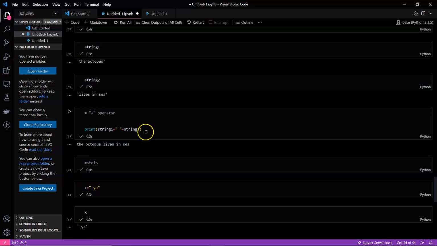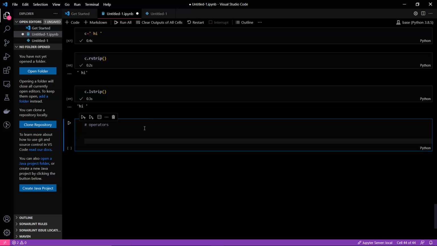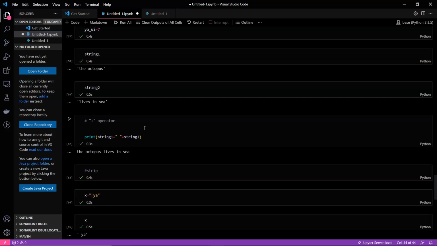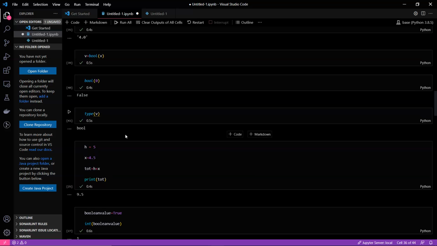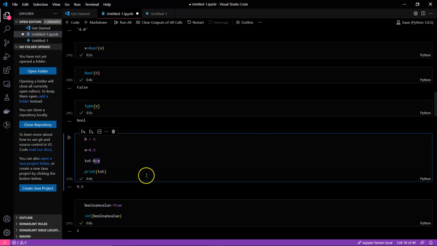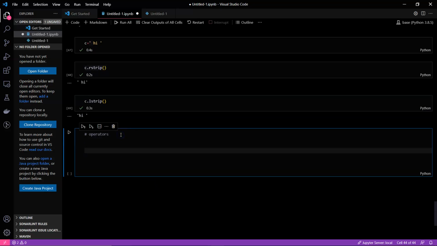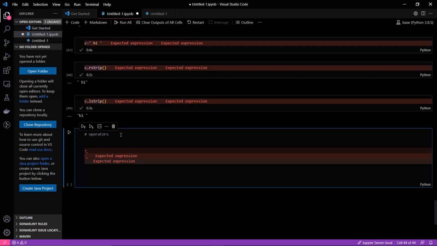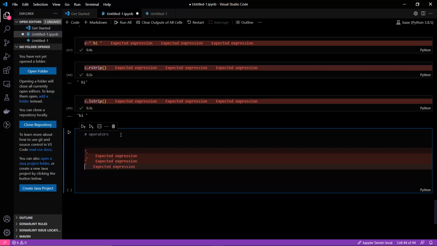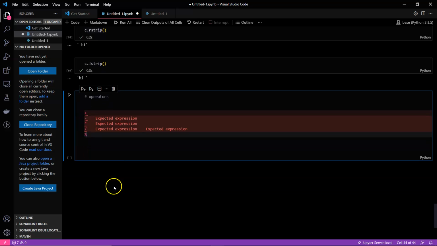As of now we have seen strings, and let's also see what operators are. When I talk about operators, you might be thinking we have already seen the plus operator, here also the addition operator. Python supports several operators like plus, which is addition, subtraction, multiplication, division, and also remainder. Let's see all of them in depth.